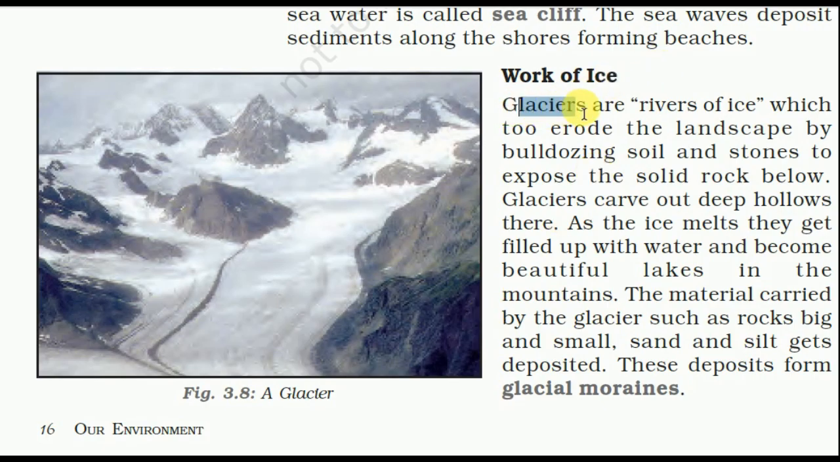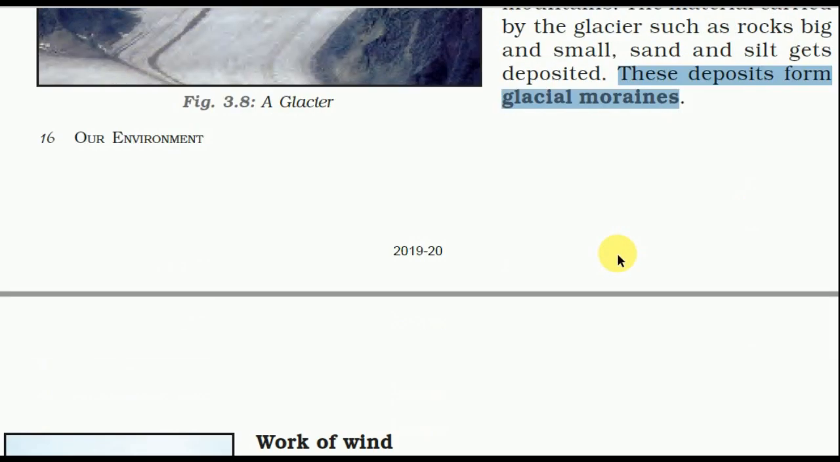Work of ice. Glaciers are rivers of ice which erode the landscape by bulldozing soil and stones to expose the solid rocks below. A glacier carves out deep hollows. As the ice melts, they get filled up with water and become beautiful lakes in the mountains. The material carried by the glaciers, such as rock, big and small, sand and silt, gets deposited. These deposits form glacier moraines.